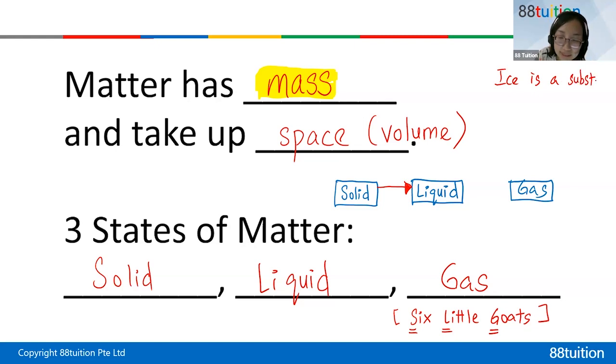That means it's something. Process will be like melting or boiling. I'm asking you which process changes solid to liquid. That will be melting. So solid melts to become liquid.